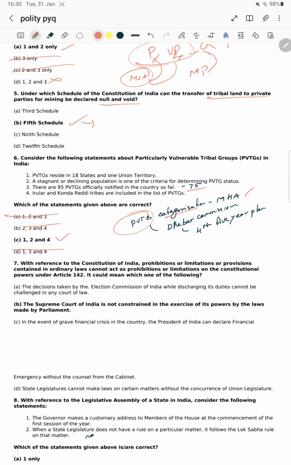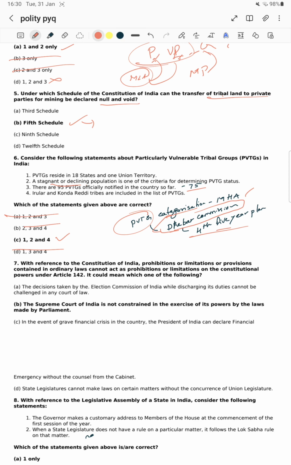Right now we have seen that the stagnant population is the reason for PVTG, through the Dhebar Commission report. In the fourth five year plan, based on the Dhebar Commission, PVTG was introduced. In the original Constitution there are no PVTGs, no particular tribes. In the fourth five year plan they newly established it to ensure and to safeguard the vulnerable tribes.